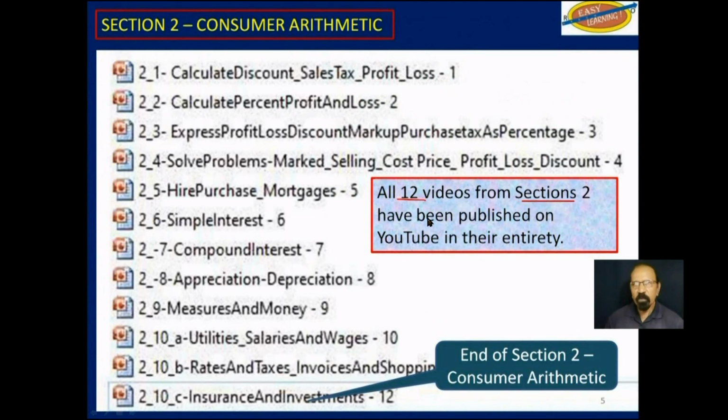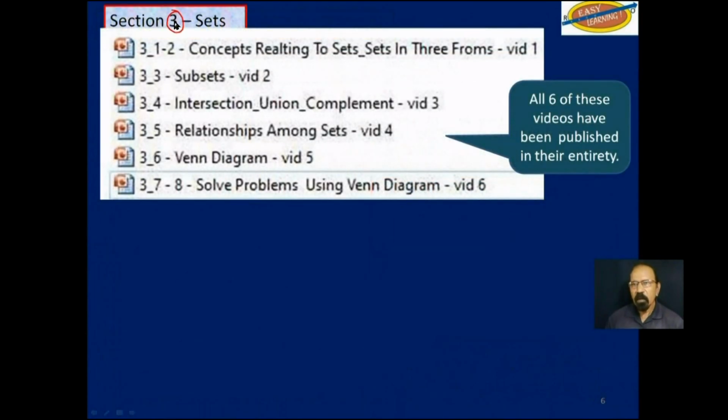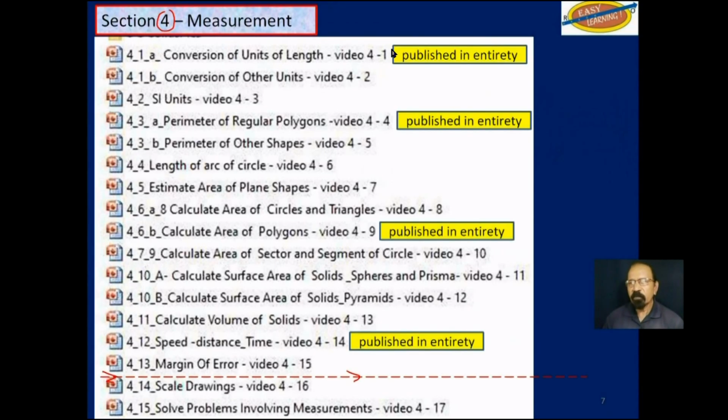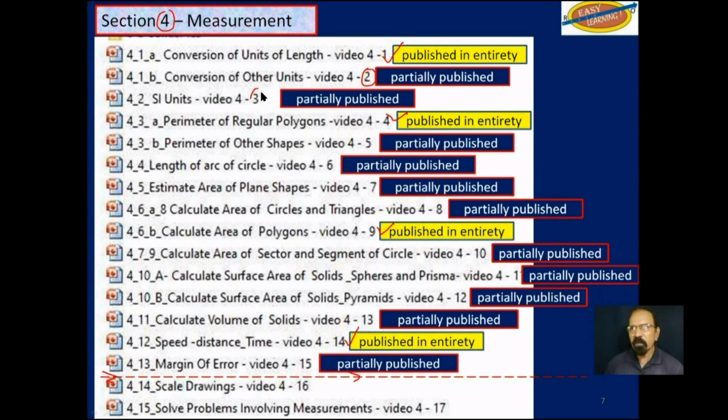All right, from section 2, as already pointed out, all 12 of these videos have been published on YouTube in their entirety. Section 3, all 6 of these videos have already been published on YouTube in their entirety. We are now at section 4, measurement, and we are quite down here, so those 4 videos there have already been published on YouTube in their entirety, and these others, 2 and 3 and so on right down to 15, only partially published.